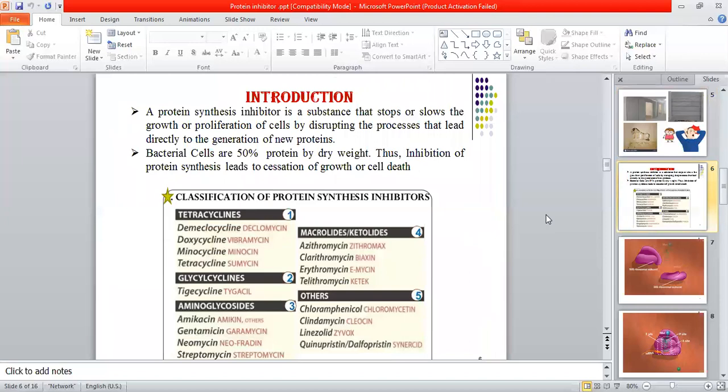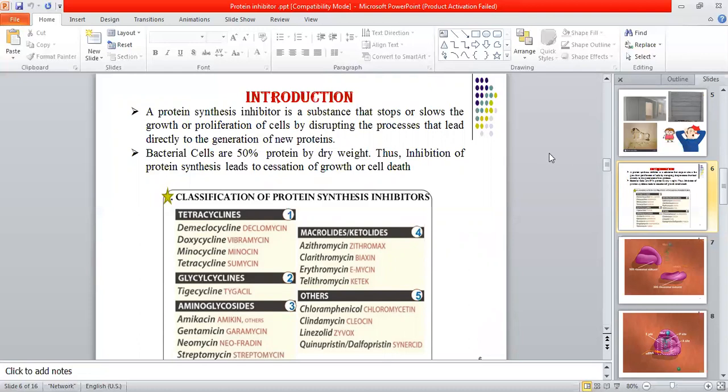in bacteria only. We are studying here protein synthesis inhibitors. Protein synthesis inhibitors, as the name indicates, are those agents which inhibit the synthesis of protein. And where does this protein synthesis inhibition occur? Not in the human body, it occurs in the bacterial cell only. As in the wall example, the bacteria have a cell wall, and that cell wall is made up of 50% protein only.